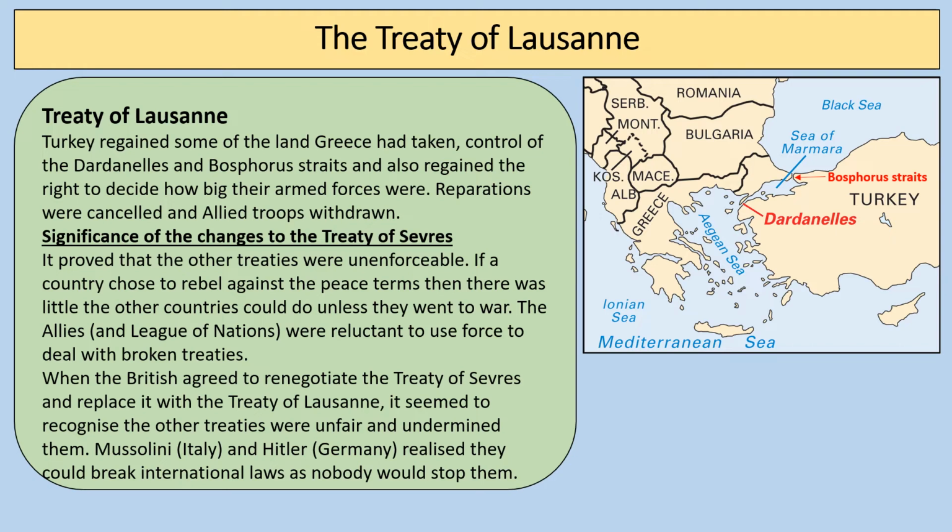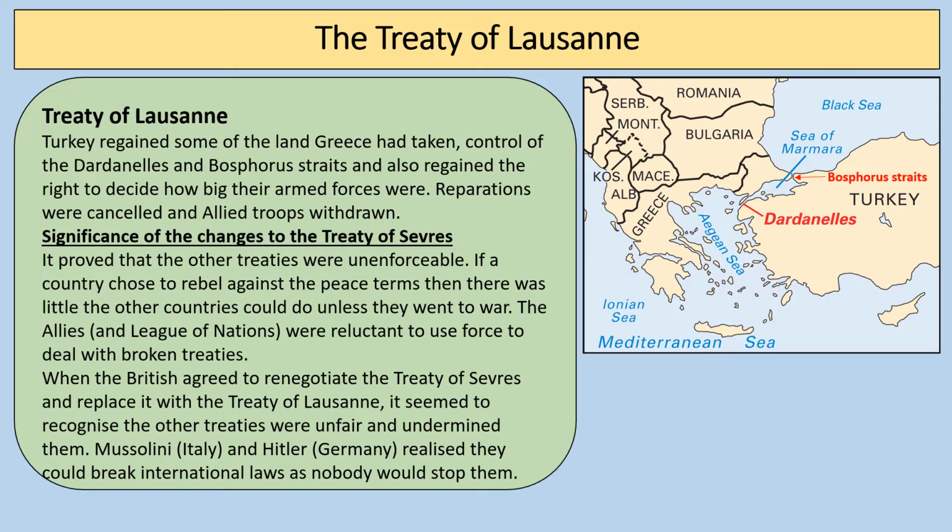Now then, if you look at the Treaty of Sèvres, there's outrage about that treaty, and people in Turkey are extremely angry, and there's protests about it, and it leads to a renegotiation of the peace treaty, and it leads to something called the Treaty of Lausanne. Now, this is highly significant, but let's just think about what the Treaty of Lausanne is, first of all. So it's signed in 1923, and Turkey regained some of the land that Greece had actually taken from them. They also gained control of the Dardanelles and the Bosphorus Straits.